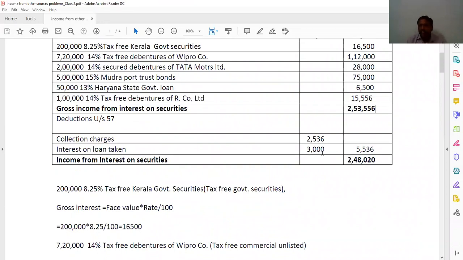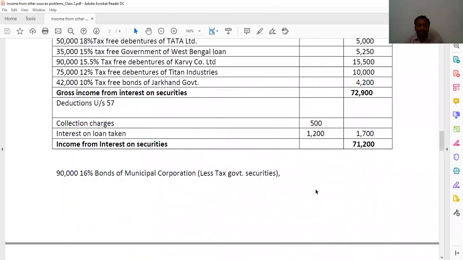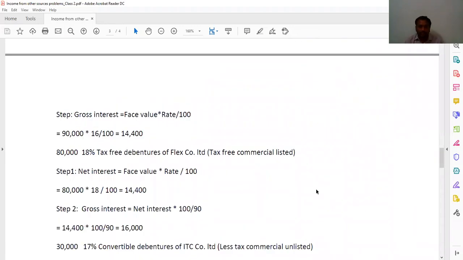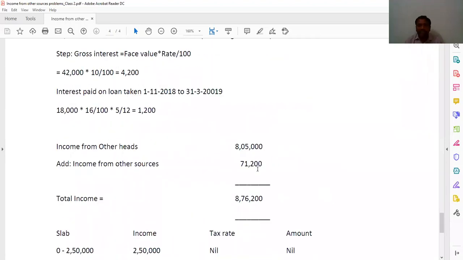Then loan taken, he has given in the question itself, 3,000. By adding this, 5,536, then you are getting here 248,020. That is income from interest on securities. And here he has given income from other heads is 8,05,000. This we are calling as income from other source. Both will be added. Look at here once again. 8,05,000 and 71,200.